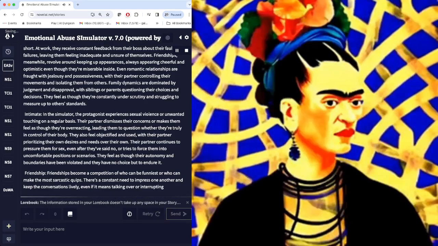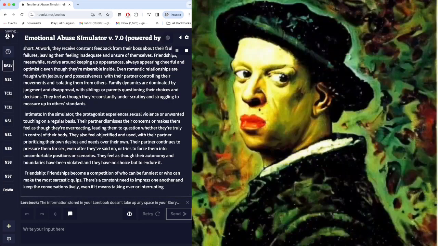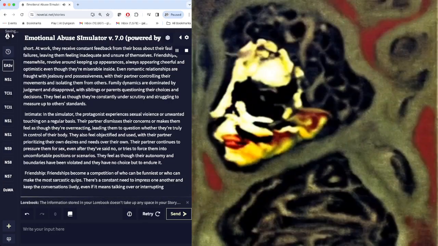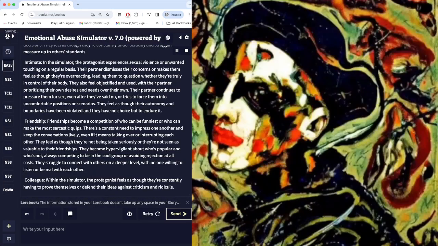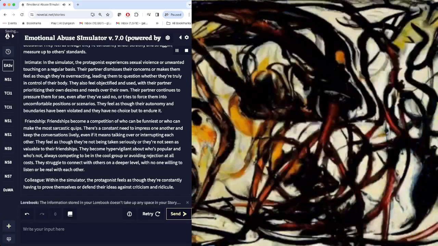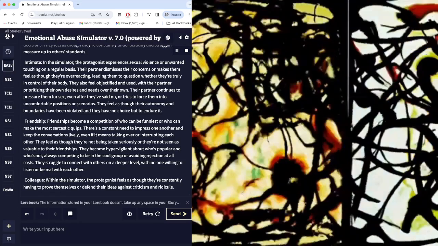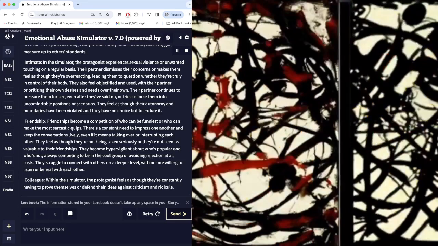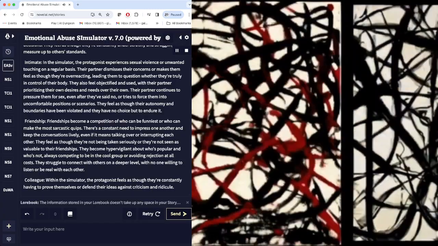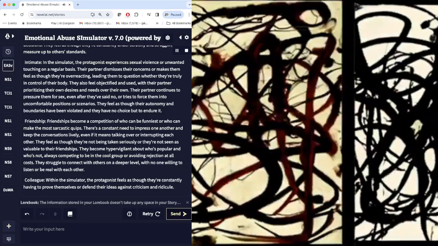They also feel objectified and used, with their partner prioritizing their own desires over their needs. Their partner continues to pressure them for sex, even after they've said no, or tries to force them into uncomfortable positions or scenarios. They feel as though their autonomy and boundaries have been violated, and they have no choice but to endure it.